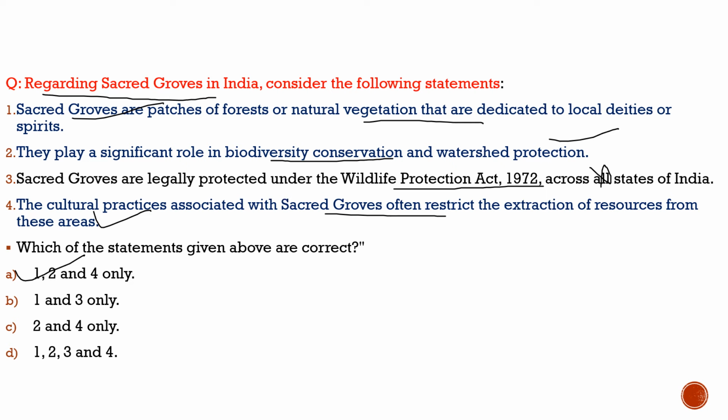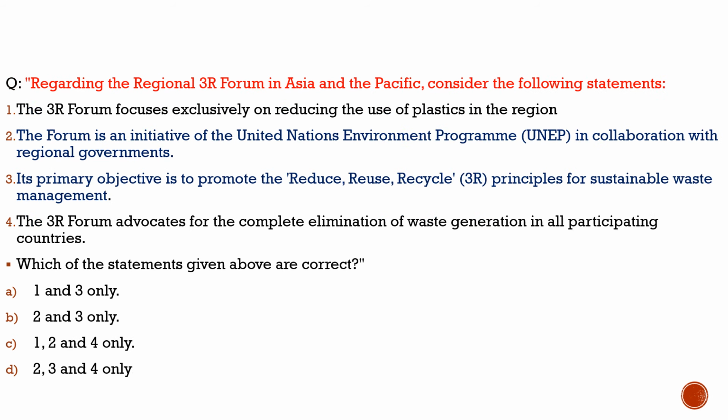Now with this, let's move to the next slide and see what question we have brought there. Here the question is regarding the regional 3R forum in Asia and Pacific. Consider the following statements. First, why are we discussing this question? Because the 12th regional 3R forum is being conducted in Jaipur in India, so it becomes important for us. So let's understand the regional 3R forum through this question.